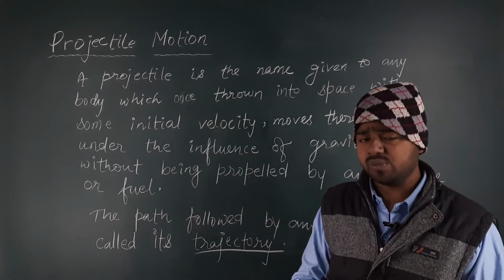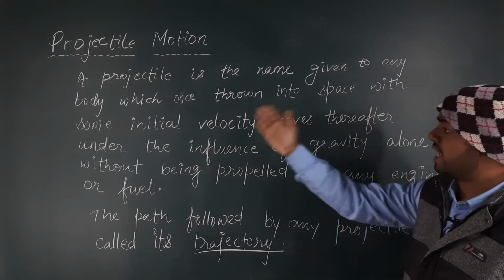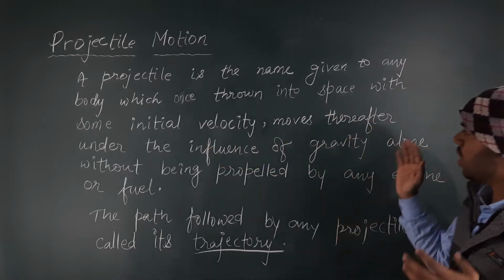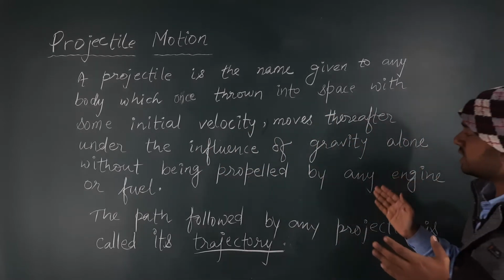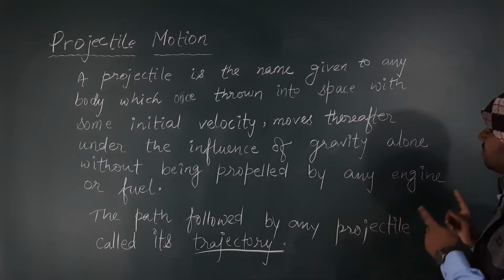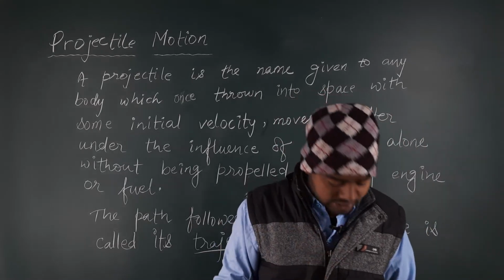What is projectile motion? Projectile motion is the name given to any body which, once thrown into space with some initial velocity, moves thereafter under the influence of gravity alone, without being propelled by any engine or fuel. So let us understand what the definition is saying.